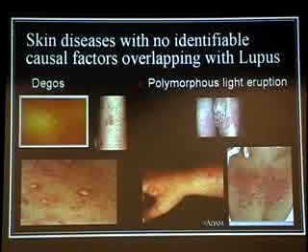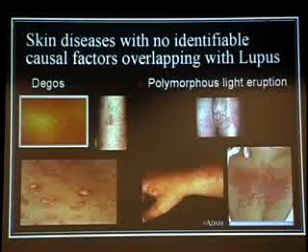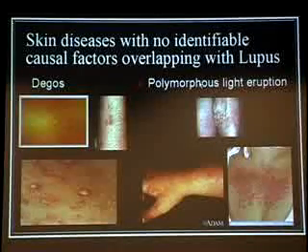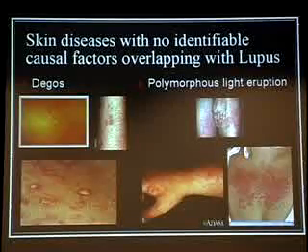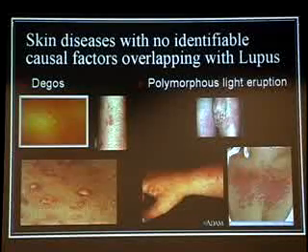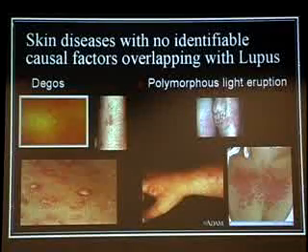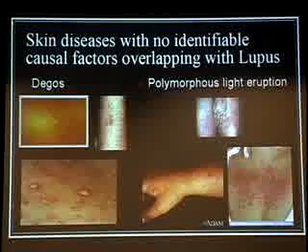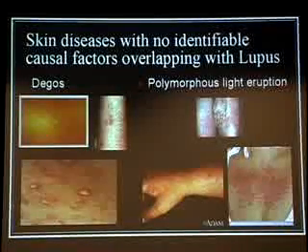It, again, is a photosensitivity disorder, which Degos is not, but the fact of the matter is that, in a certain sense, people define polymorphous light eruption as a light sensitivity reaction which is ANA negative, which is not lupus. And nobody has ever been able to figure out exactly what it is. It tends to come out as the days get longer and in the spring, and then as the summer comes on, it tends to go away because we think that the skin is hardened, although we really have no science to support any of these things.